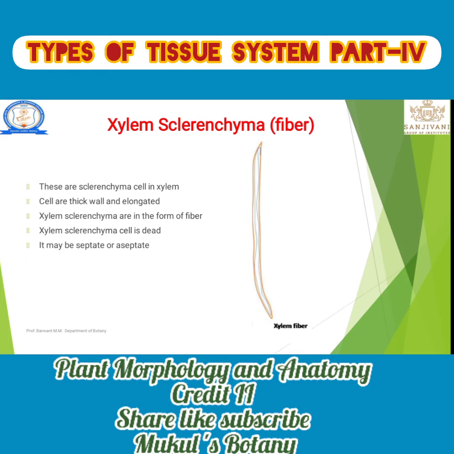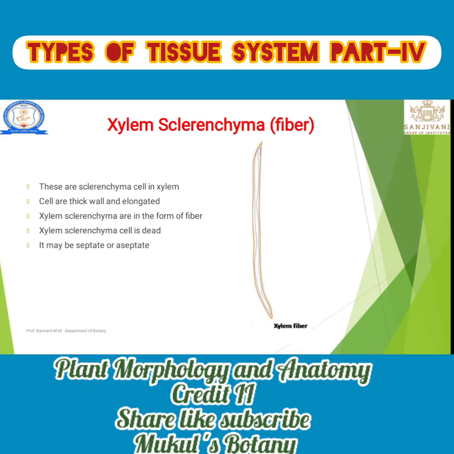This sclerenchyma cell in the xylem fiber is a cell of sclerenchyma, which is also called a dead cell. Xylem sclerenchyma are in the form of fiber cells. It has a thick cell wall and is elongated, with tapering ends. Sclerenchyma is a dead cell and it may be septate or aseptate.